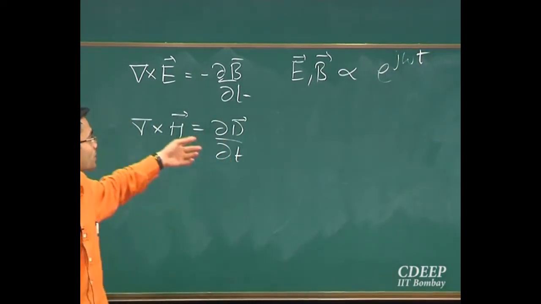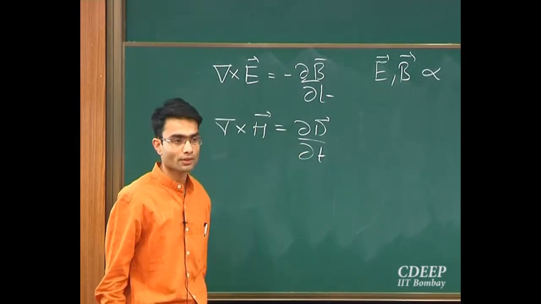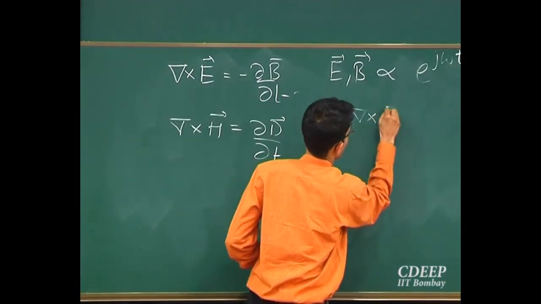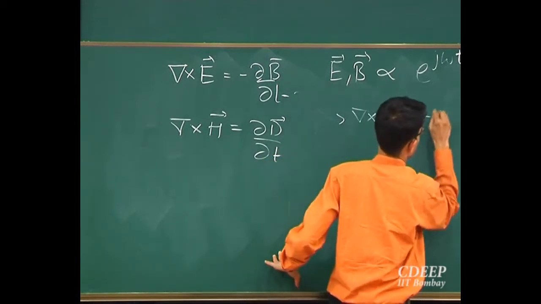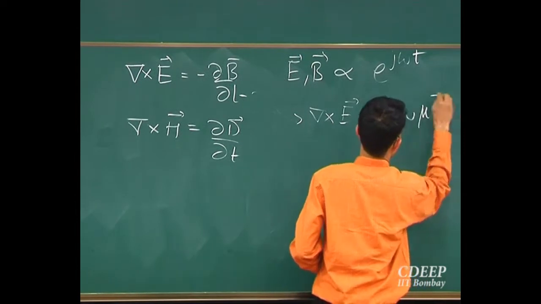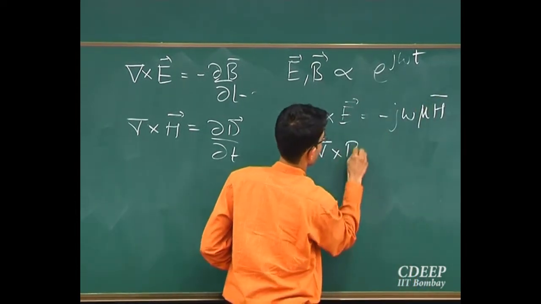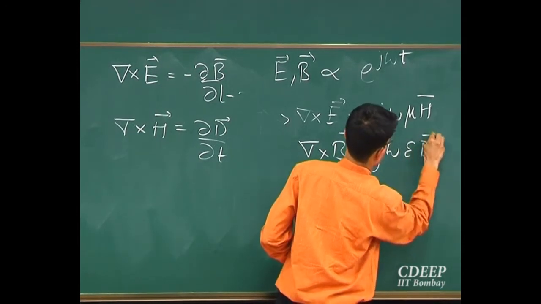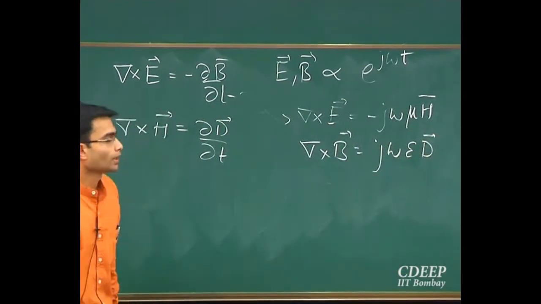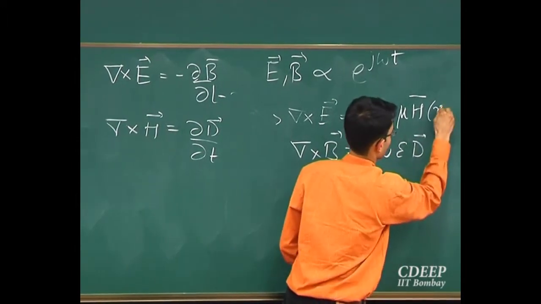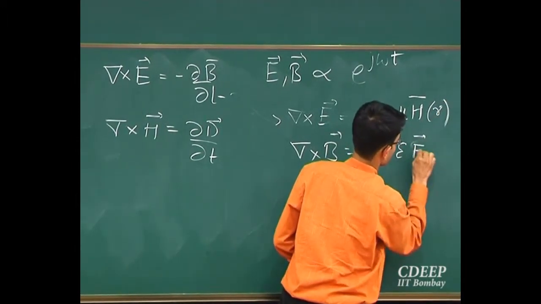So that helps me to simplify these derivatives. Okay, so this then becomes, and B is μH. Okay, and the next one becomes, okay, where all of these are now functions of space. So this should be E, since I've already put this.